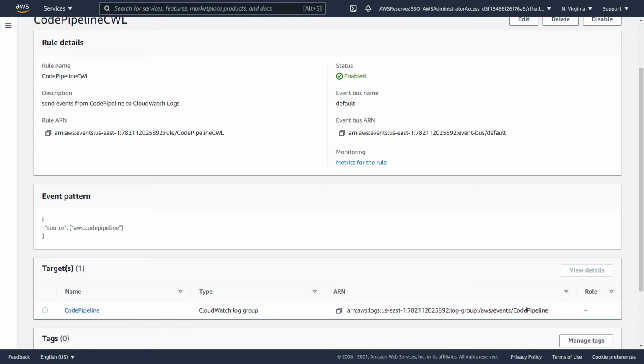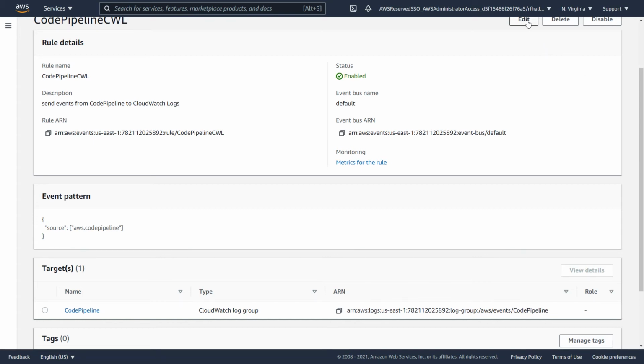Now, we have this rich source of telemetry coming from AWS. We want to think of that as the output signal. The events that EventBridge is sending from these different pipeline state changes, build state changes, and commit changes are all our output signals. And what we're doing here is writing that to a CloudWatch log group, which gives us a long-term durable store for these changes, as well as a place to query against and create metrics from.